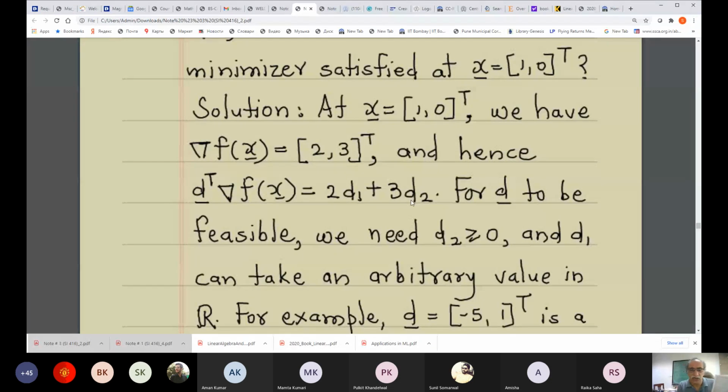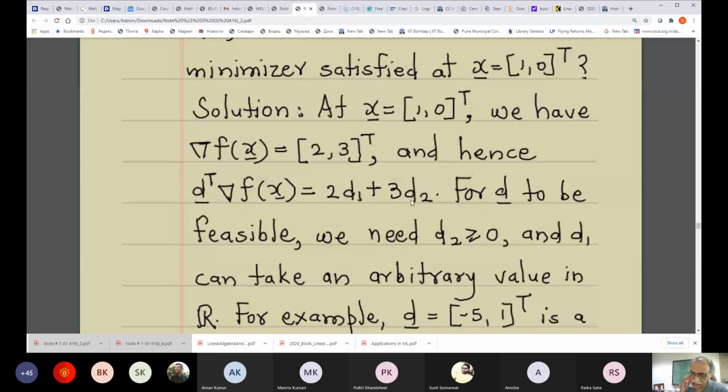Okay, so how did I arrive at this? Again, this is pretty straightforward, not that it is very difficult. So the point of interest is 1 0.